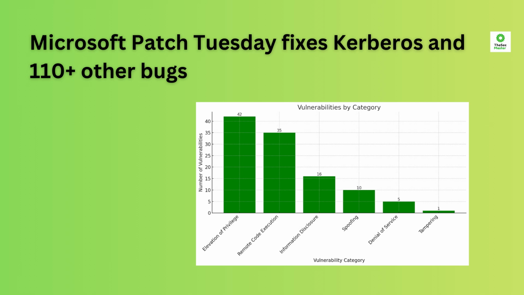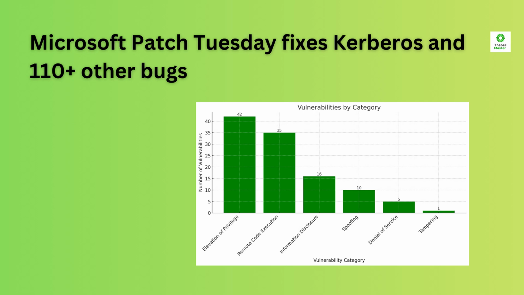The release also patched dozens of elevation of privilege, remote execution, spoofing, and information disclosure bugs across Windows, Office, Exchange, and more. Outside of Microsoft, 7-Zip, Adobe, AMD, Apple, and others also shipped updates. If you manage Windows systems, patch now.